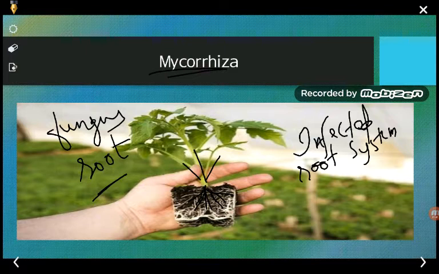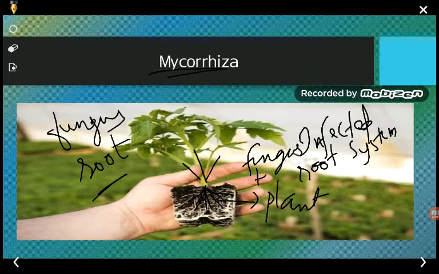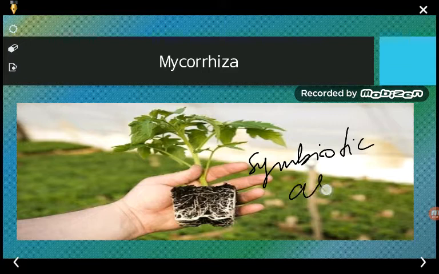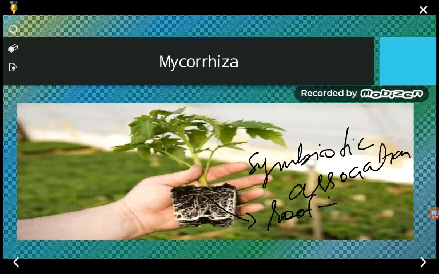So here we can see a symbiotic association between the plant roots and the fungus, that is, between the roots of the plant plus the fungi.